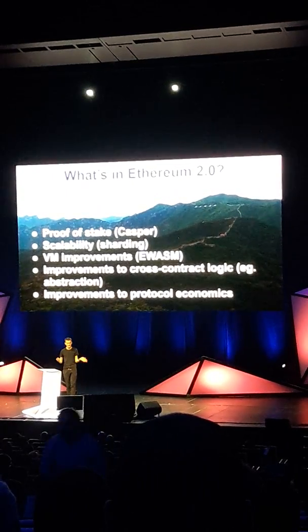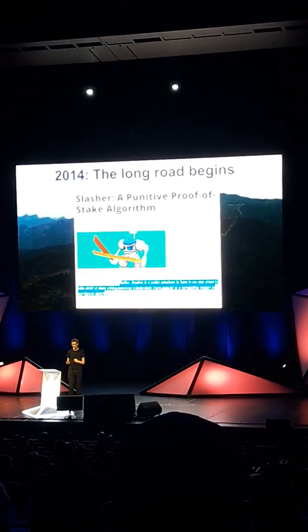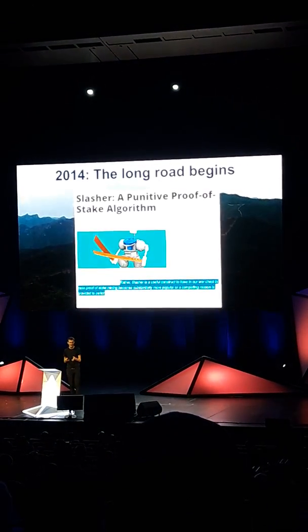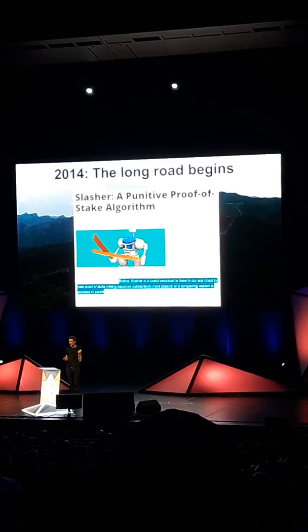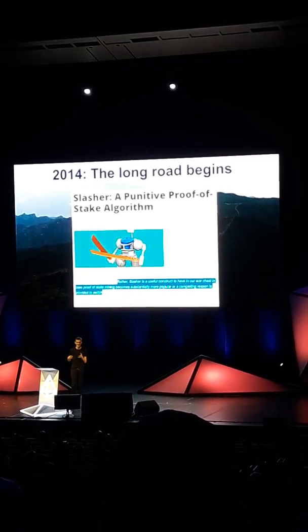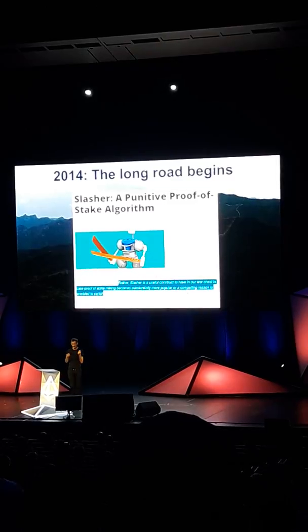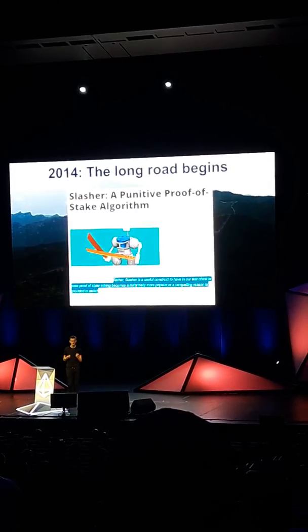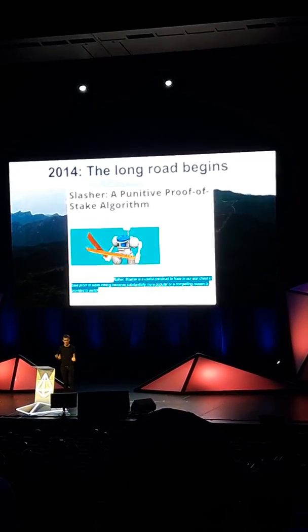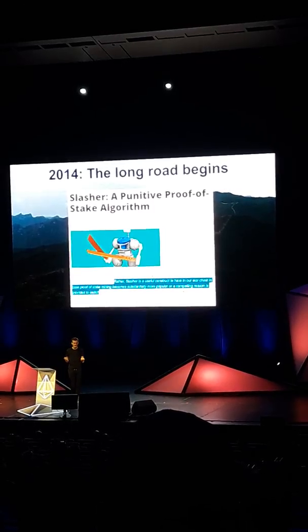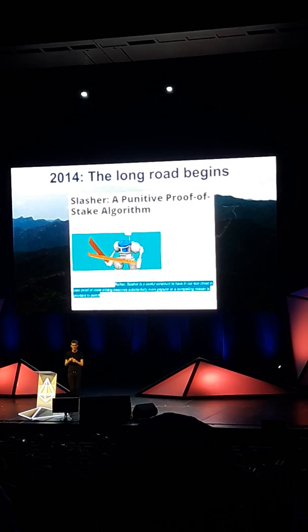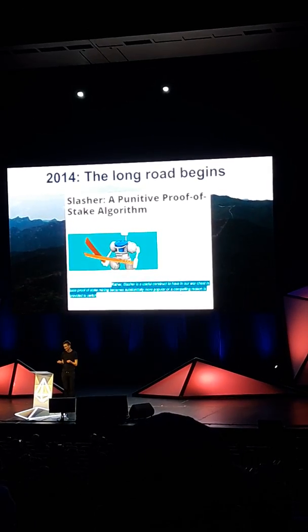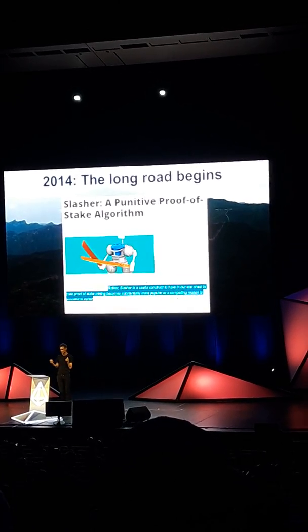Now, how did we get here, right? So the road to proof of stake actually started way back in 2014 with this blog post that I published in January describing this algorithm called Slasher, which introduced the most basic concept in a lot of proof of stake algorithms, which is this idea that if you get caught doing something wrong, then this can be proven and you can be penalized for it, and how this can be used to increase security.